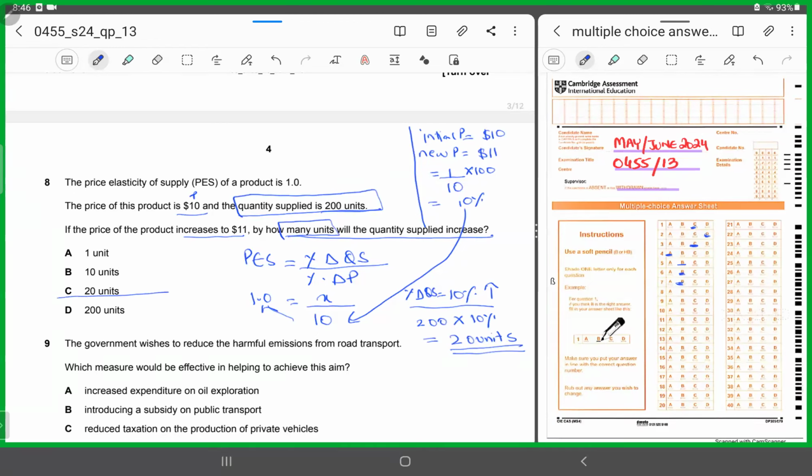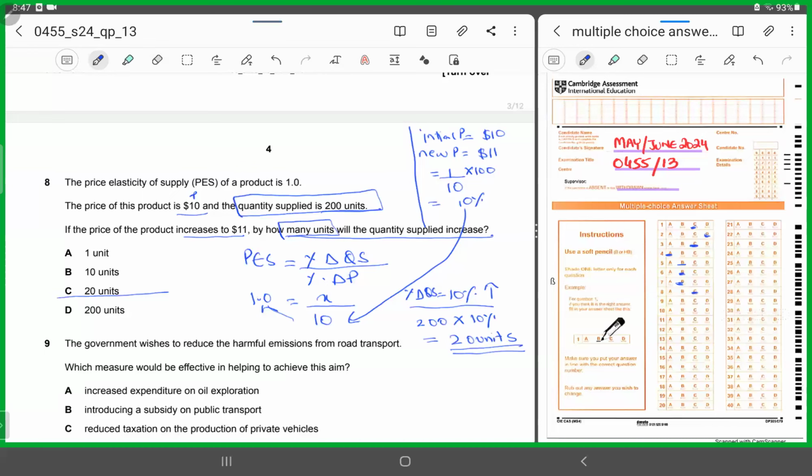They're not asking you the final amount, they are not asking you the new amount. They're asking you by how many units will it increase. Reread the question, please, 2 times, right? There's a trick in this question. So it has to be 20 units. You'll calculate 10% of 200 units, right? This will give you 20 units. The increase, by how many units will it increase? So 8 has to be C. I hope this is clear.